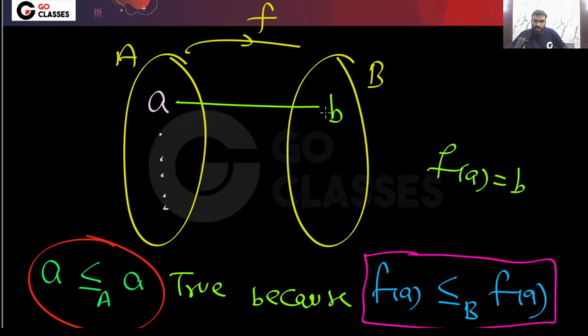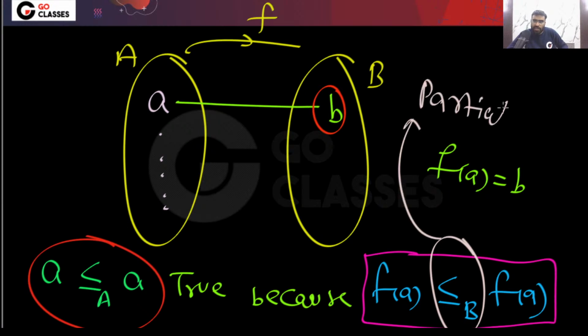It means this b is related to b. How do you know this b is related to b? Because already it is given that this is a partial order. Right? So this relation is already reflexive.